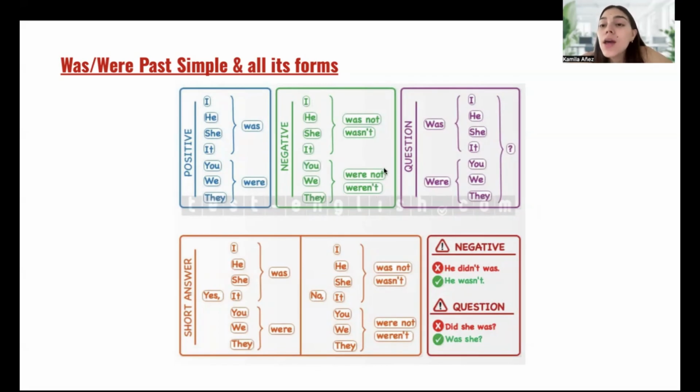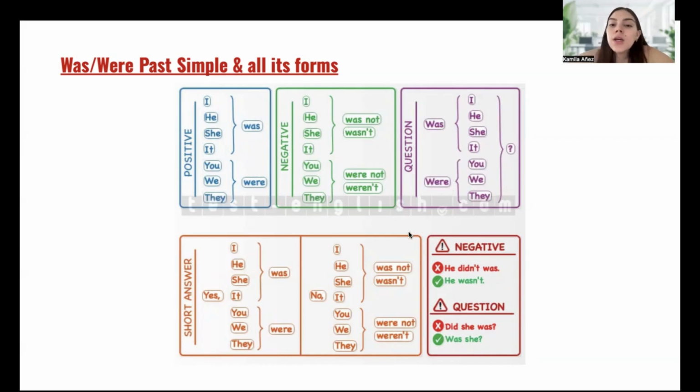We write the verb at the end, that will be the complement. And for question, we write first was or were, depending on the subject pronoun. For example, was I or were you? So we write first the was or were, then the subject pronoun, then the verb or complement.